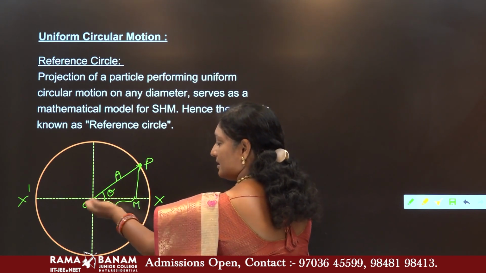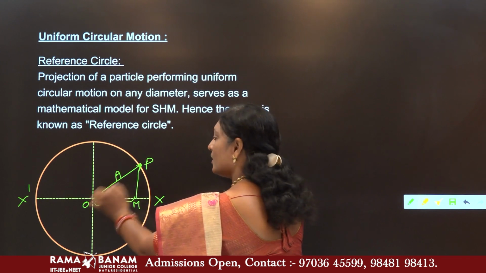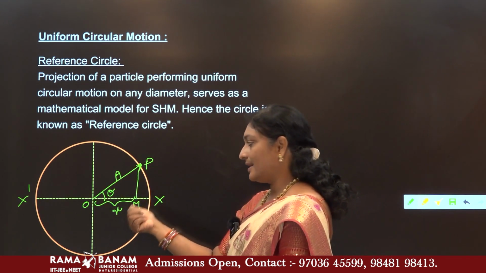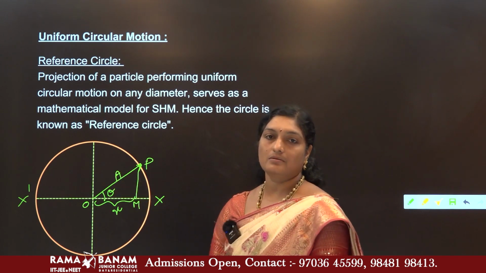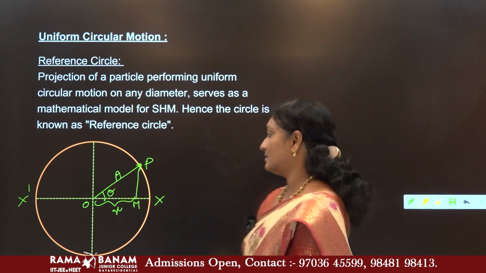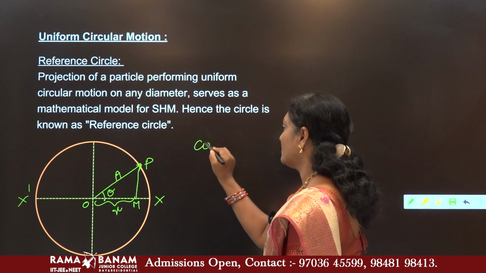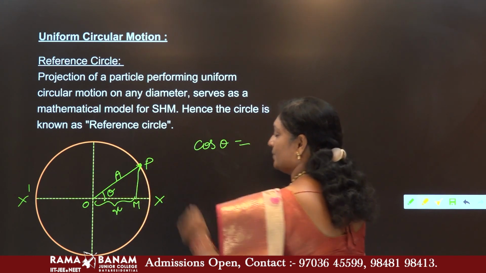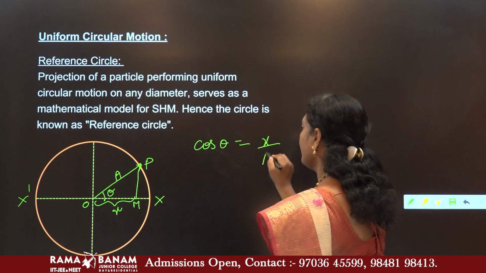For this theta, we know the adjacent side, we also know the hypotenuse. What trigonometric function takes the values of adjacent and hypotenuse? No doubt it is the cos function. So, let us calculate cos theta. Cos theta equals adjacent side by hypotenuse, that is x by a.